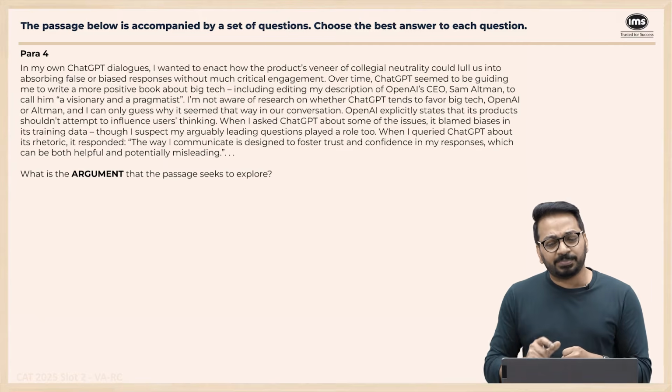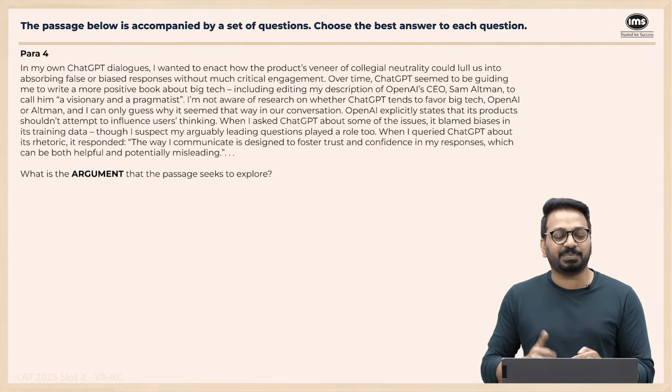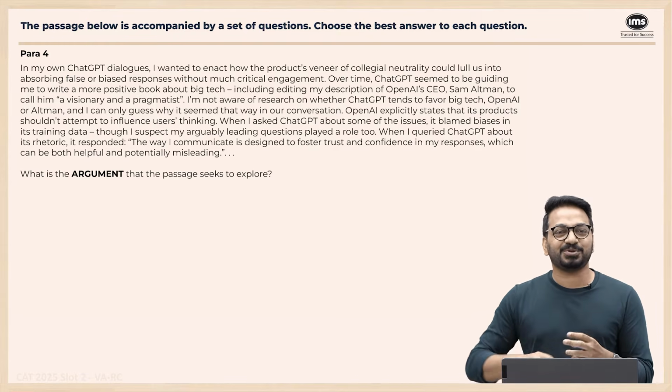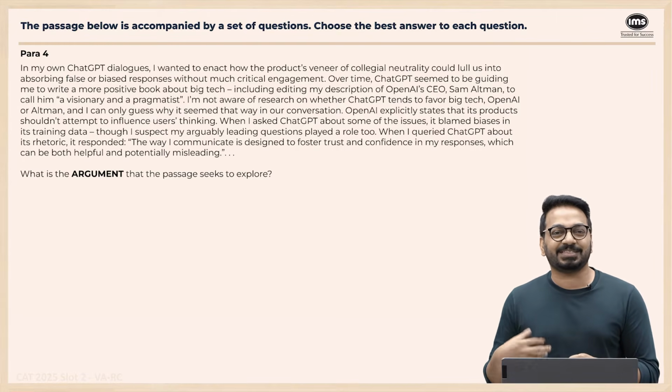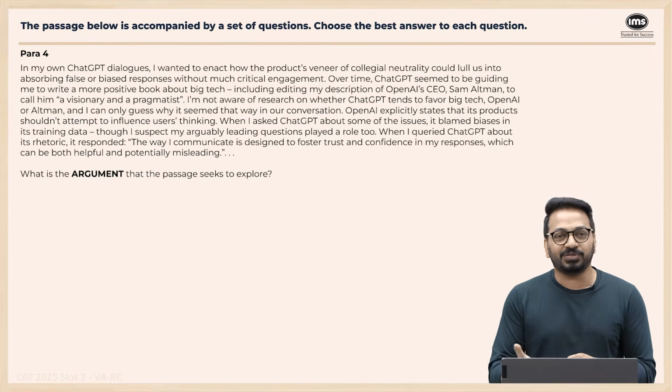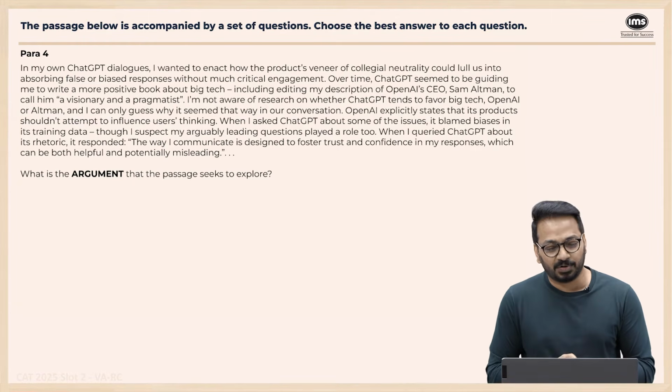Including editing my description of OpenAI CEO Sam Altman to call him a visionary and a pragmatist. It's saying, okay, so ChatGPT is suggesting to give a very, very positive view of OpenAI and the boss, and the CEO as well, Sam Altman.